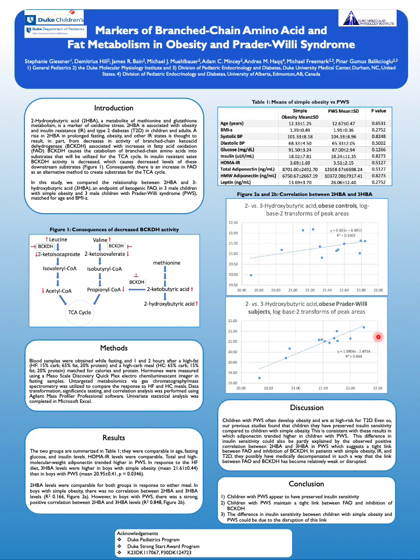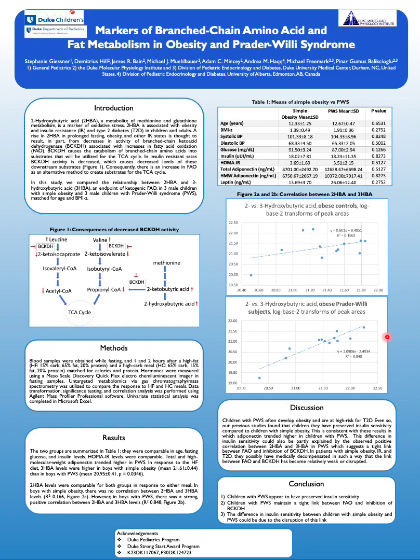This is consistent with these results in which adiponectin trended higher in children with PWS, as insulin resistance and type 2 diabetes are associated with low levels of adiponectin. We think that this difference in insulin sensitivity could be partly explained by the observed positive correlation seen here between 2-HbA and 3-HbA in PWS, which suggests a tight link between fatty acid oxidation and inhibition of BCKDH.